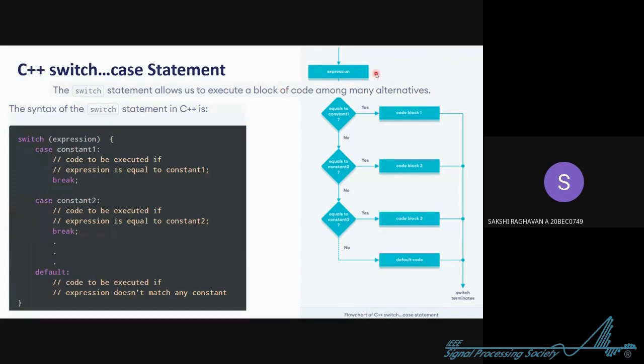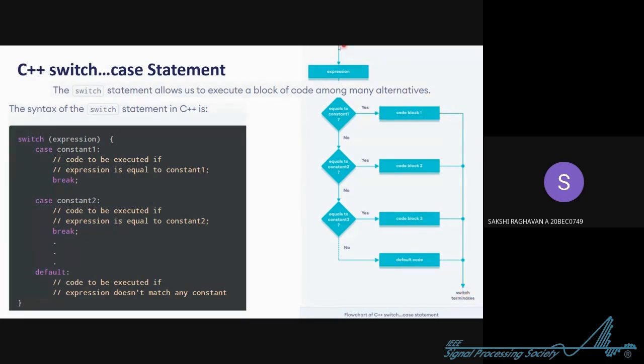So there is an expression. Suppose there are 5 papers, and your parents say, I'm giving out these papers, and whatever you choose will go to that place. Suppose the values you are offered are 1, 2, 3. The expression is you picking a chit, and after picking it you get the value 1. If it is equal to the constant 1, this will happen. Suppose you will go to the mall, and that is where the switch terminates.